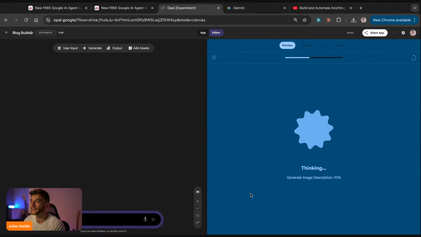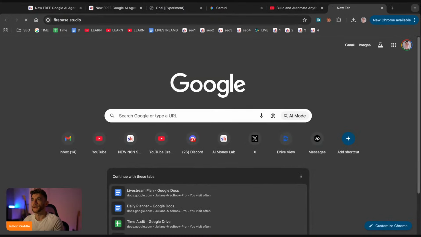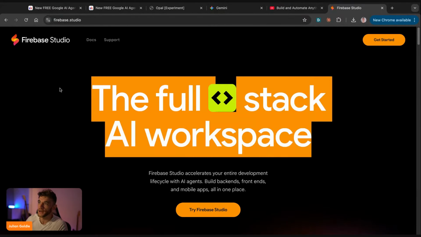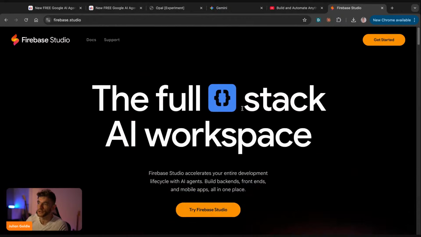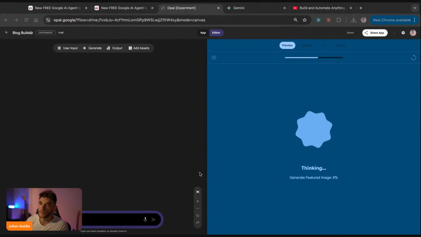So what you would do here is if you want to build out an app like that, you want to go into Firebase. Firebase is one of the best ways to build out an app, and you can use Firebase for free. The other option is that you can build with Bolt or Lovable. That will create the mobile app, and then you can launch it into the App Store. I don't think it's that easy to actually get your app approved. I think you can build it as easy as Boom Shakalaka, but getting it approved on the App Store might take a few days or whatever. So that's probably the hard bit. But actually building it is pretty easy.